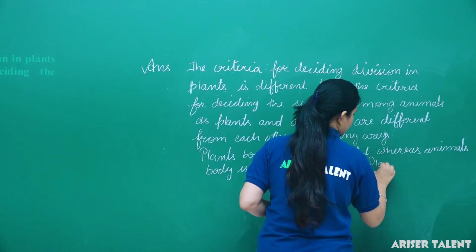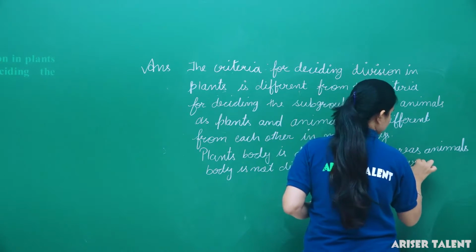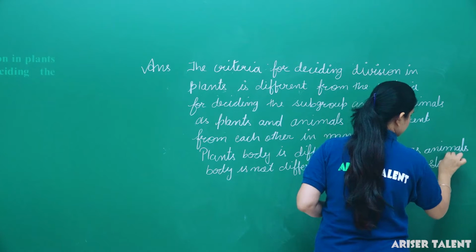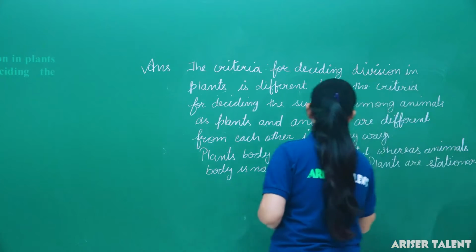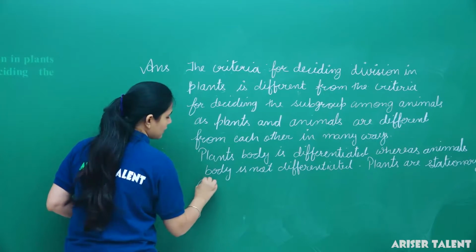Plants are stationary, whereas animals are motile.